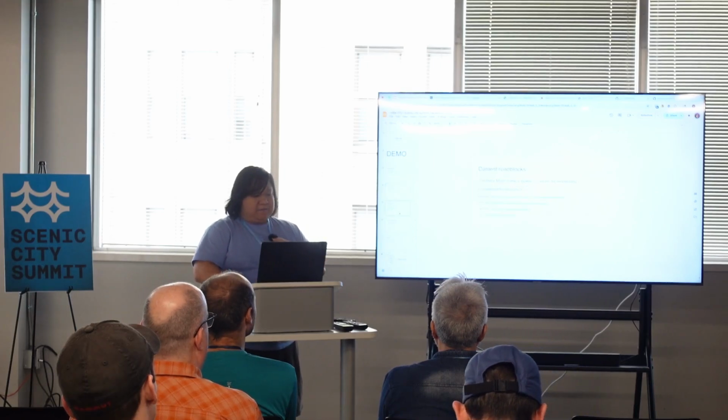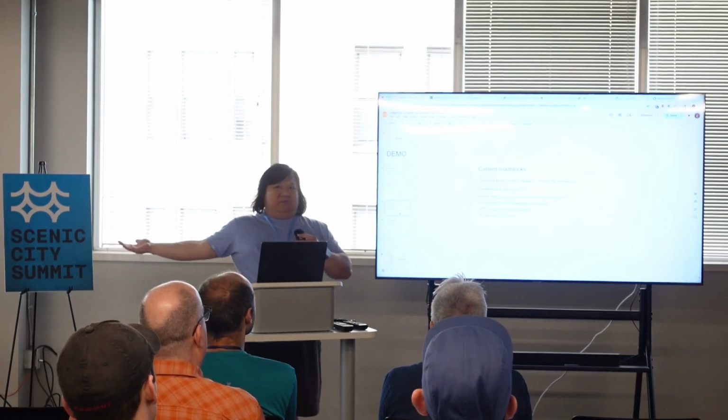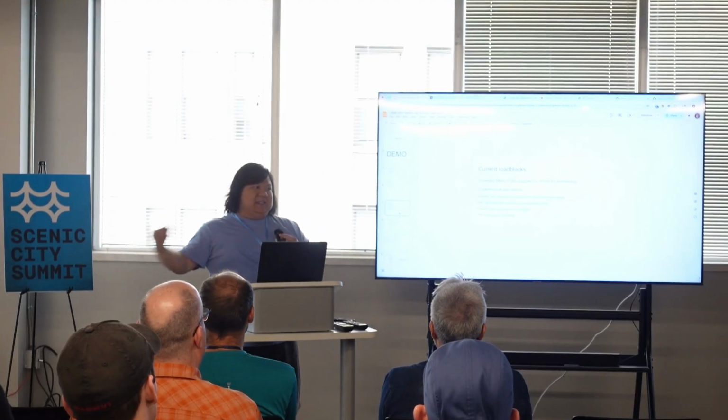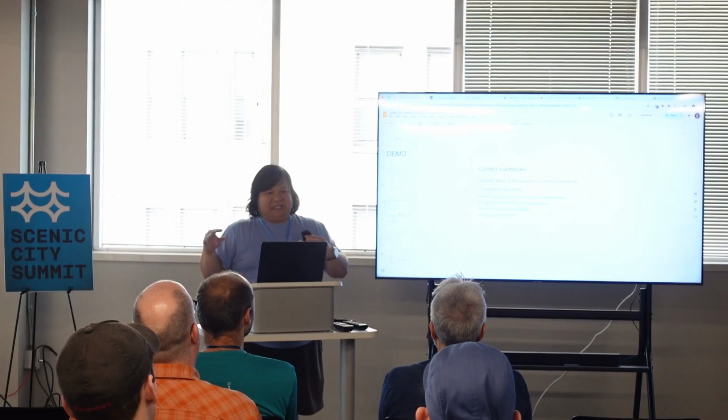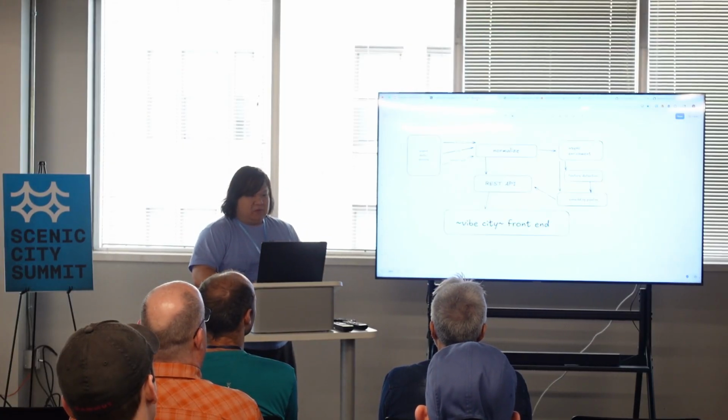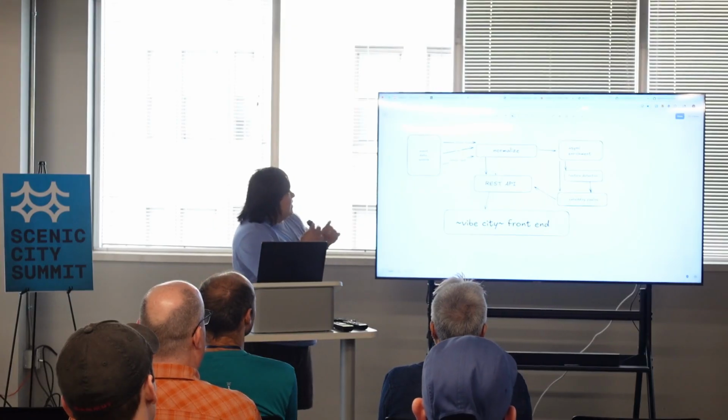After that, we do have some current roadblocks. None of this data is standardized, and that was Greg's original thing, to try to get this standardization in there. But what's even more exciting is when you look at this diagram.